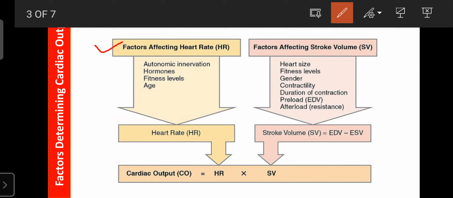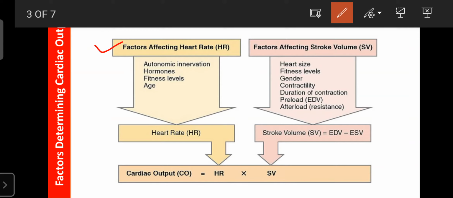So our heart rate is regulated depending upon various factors, such as the autonomic innervations, that is the cholinergic system as well as the adrenergic system. The autonomic nervous system consists of two systems, the parasympathetic system as well as the sympathetic system.